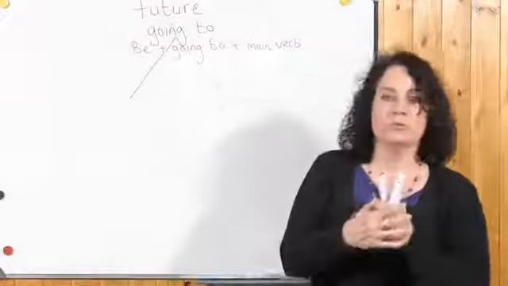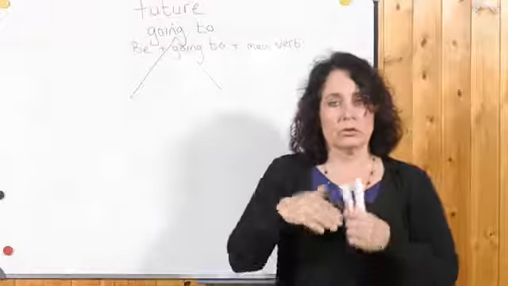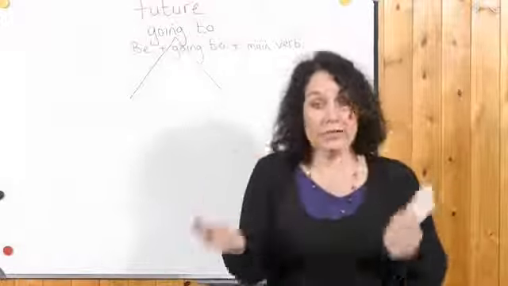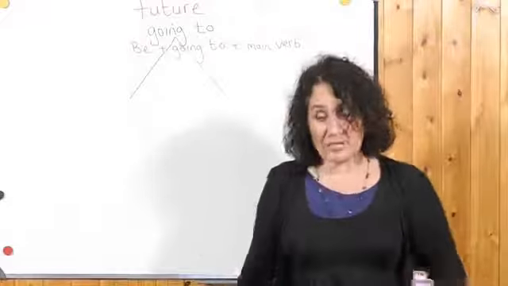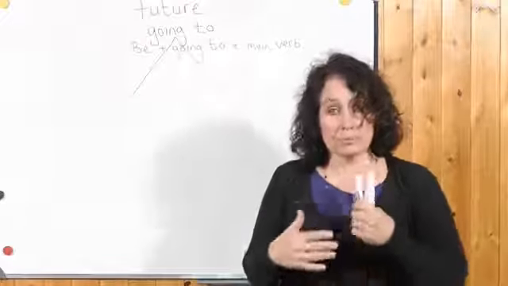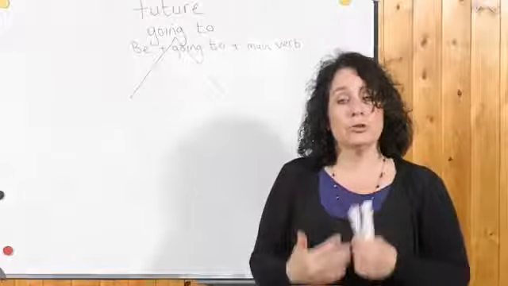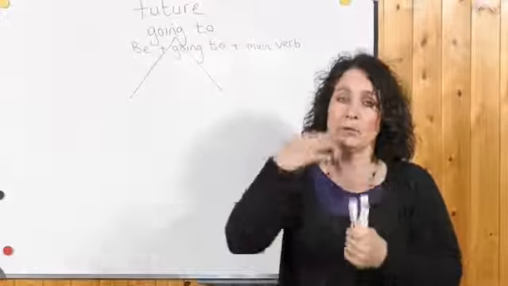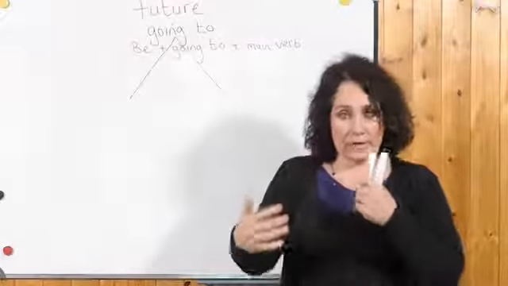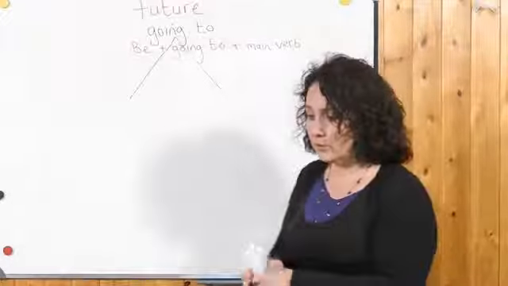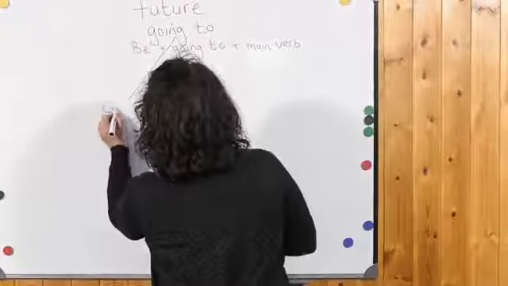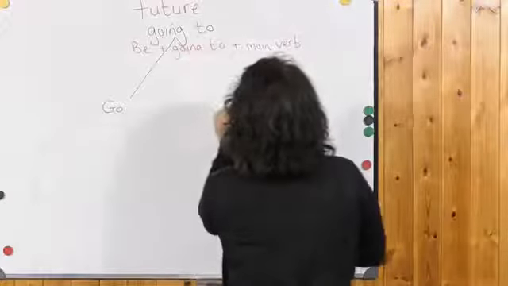We don't tend to use going to go, going to come. Now you do hear that, it's not incorrect, but most of the time people use the present continuous when they talk about the verb go and the verb come. So let's have a look at that.